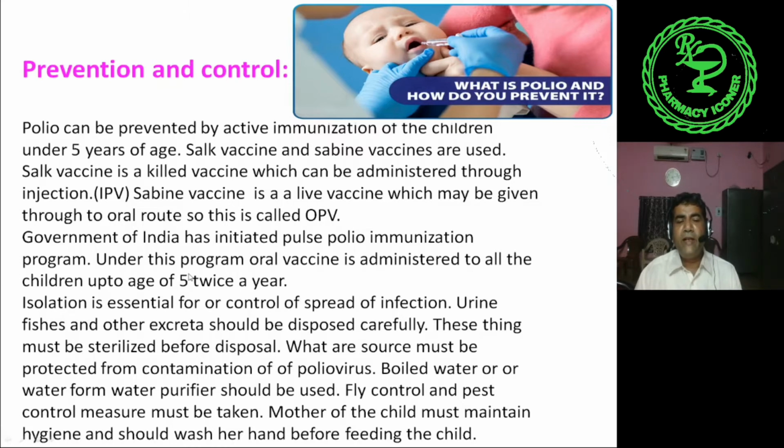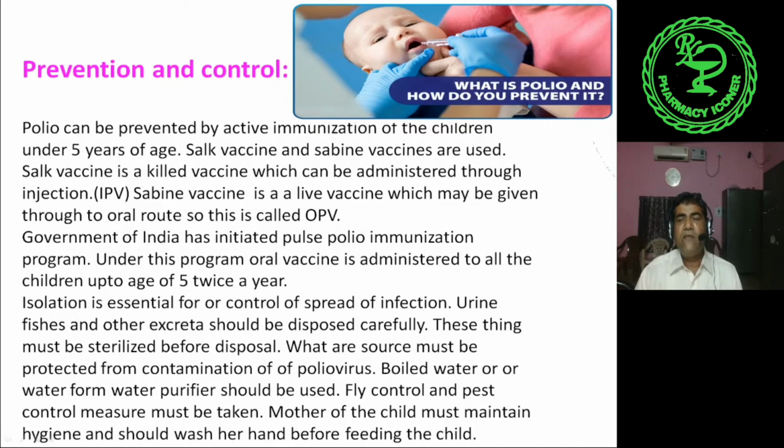Now, the Government of India has initiated the Pulse Polio Immunization Program. Under this program, oral vaccine is administered to all children up to the age of 5, twice a year. Every year up to 5 years of age, twice a year it is given under the Pulse Polio Vaccination Program of the Government of India. So this is the prevention procedure, and the most effective procedure, that is vaccination.